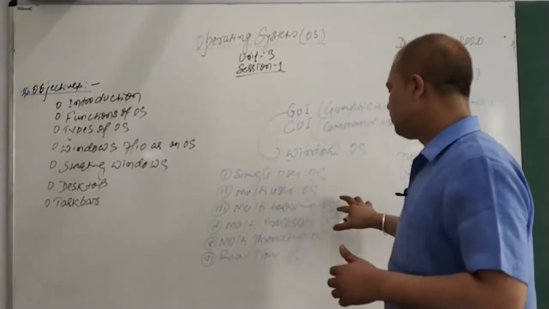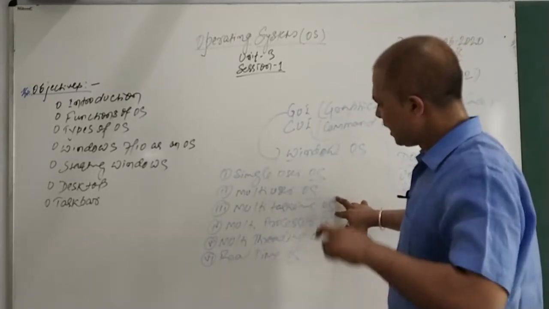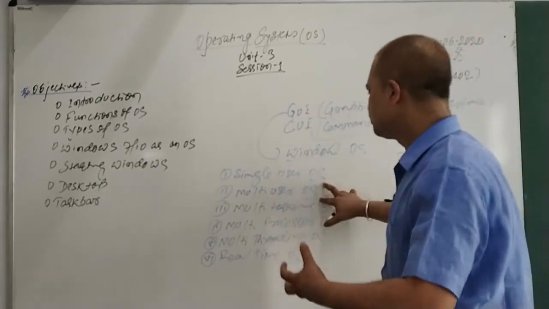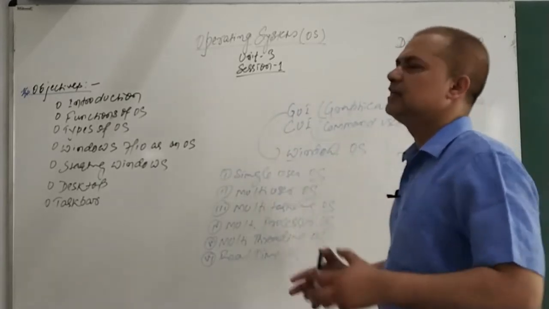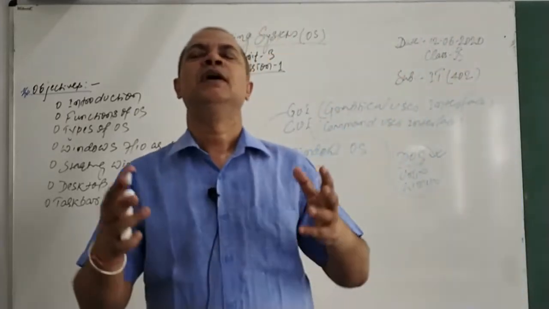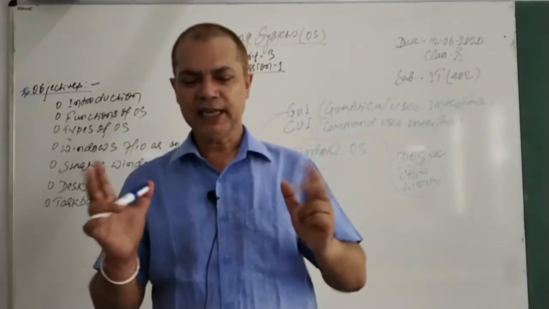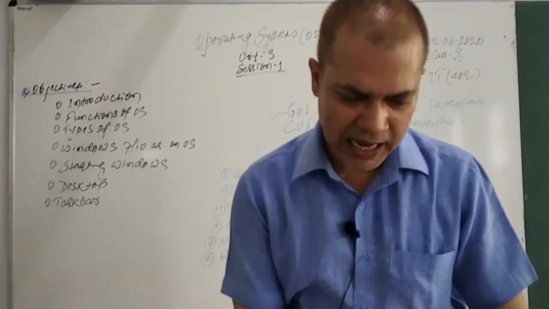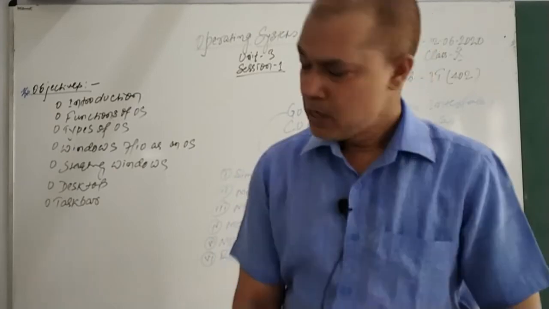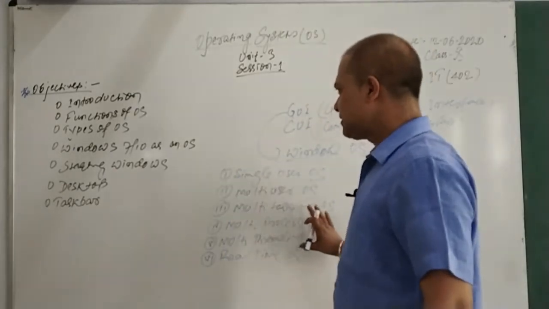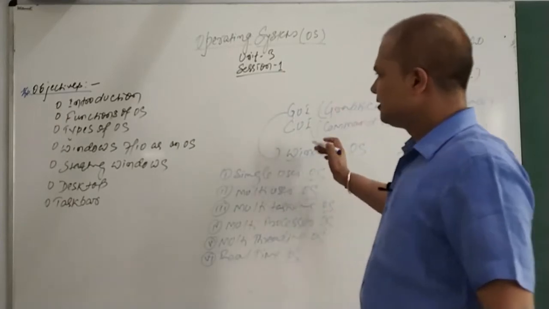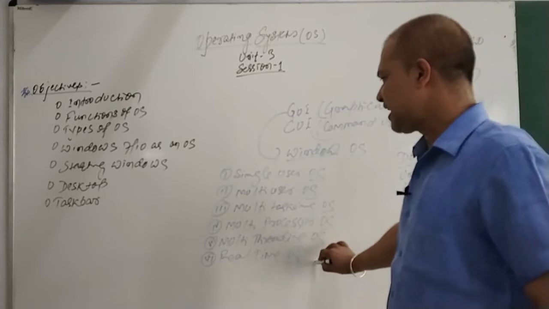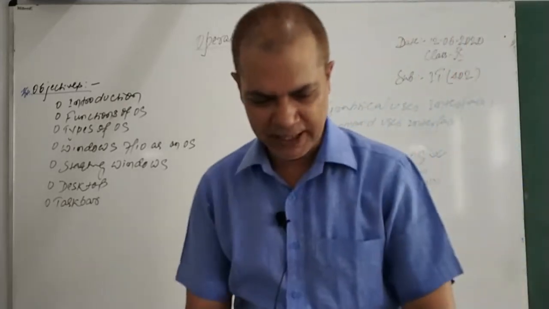Multitasking is an OS which can handle more than one task together. Multi-user is the type of OS which allows more than one user to work at a time, and single-user OS is a kind of OS which only allows a single user at a time. These are the types of OS we have: single user, multi-user, multitasking, multiprocessing, multi-threading and real-time OS.